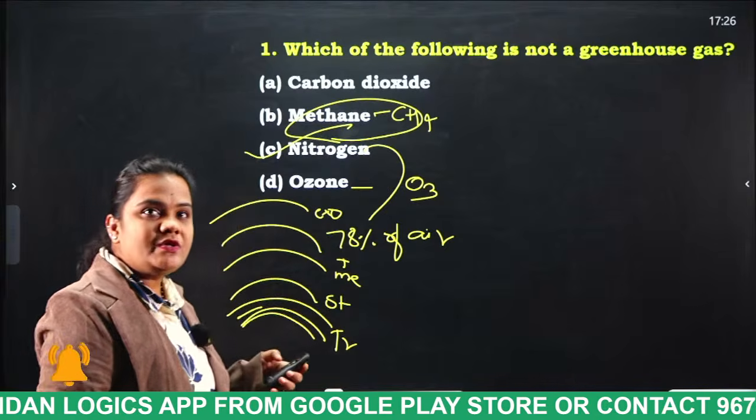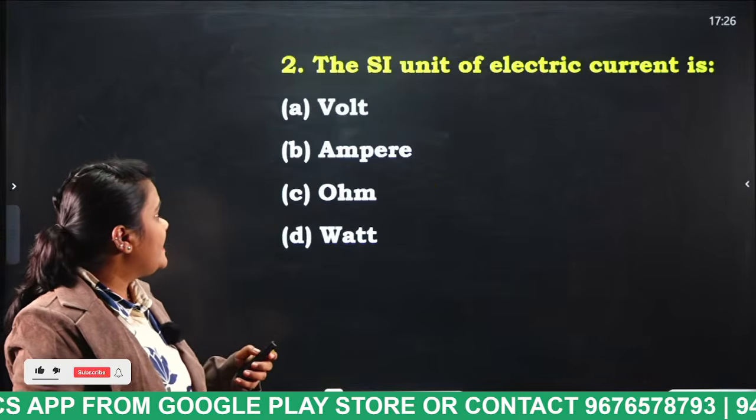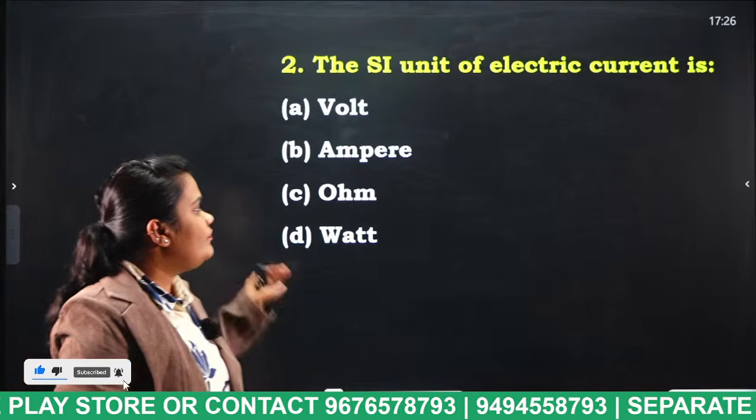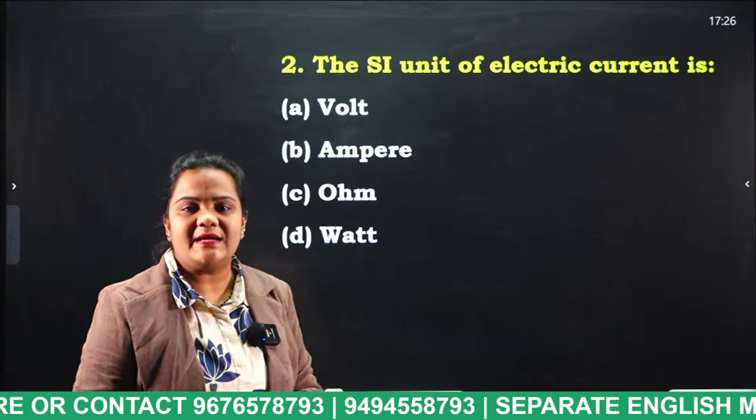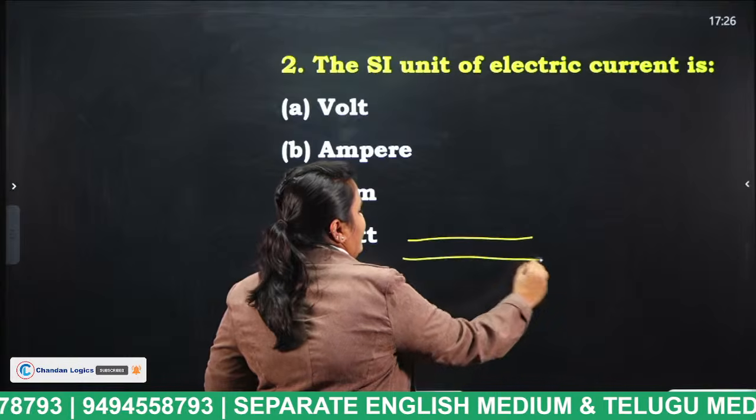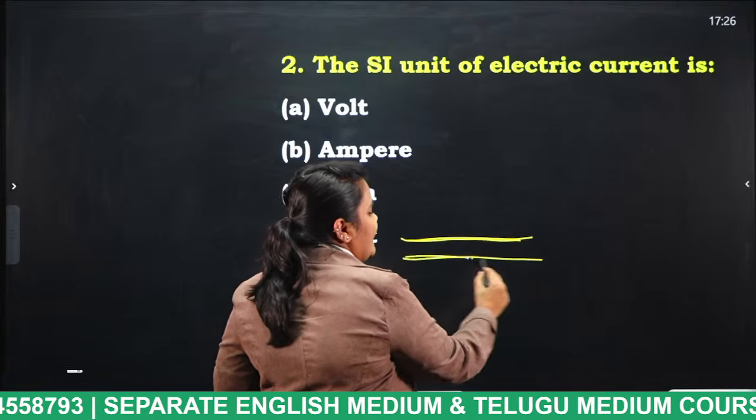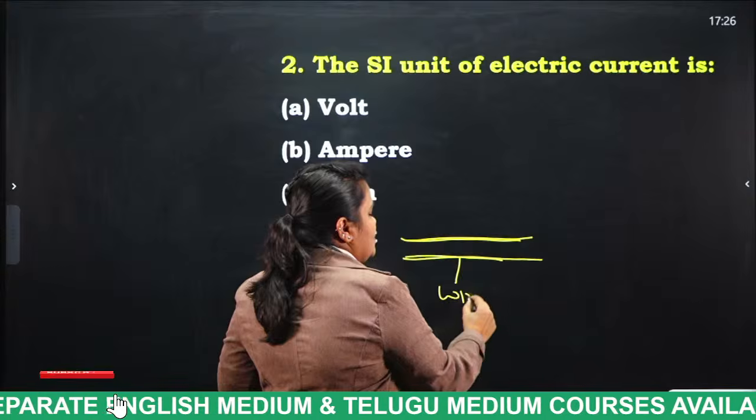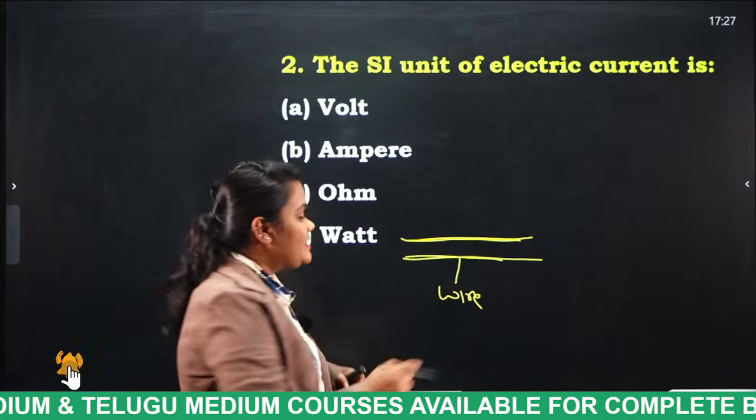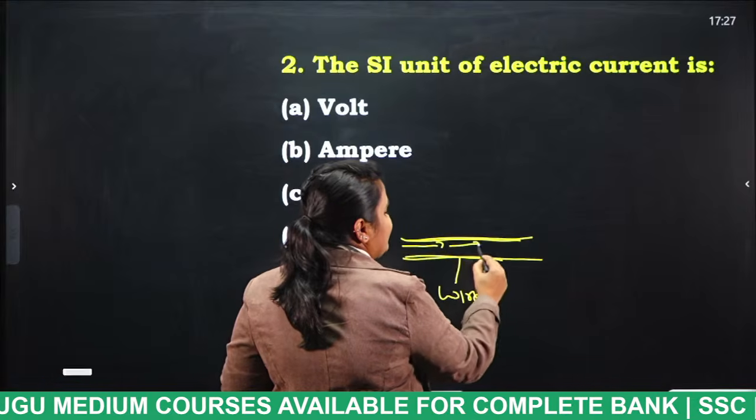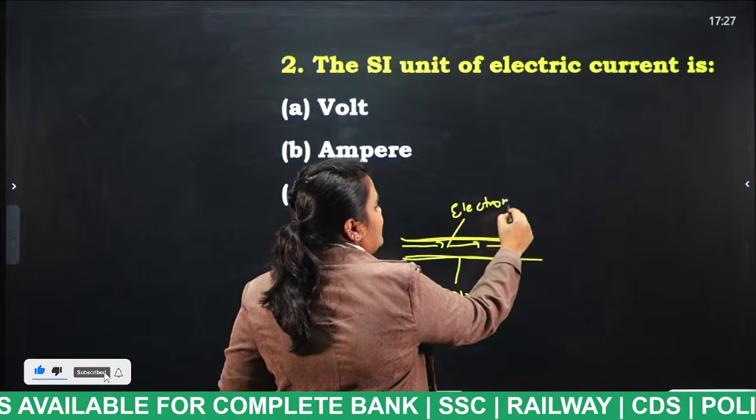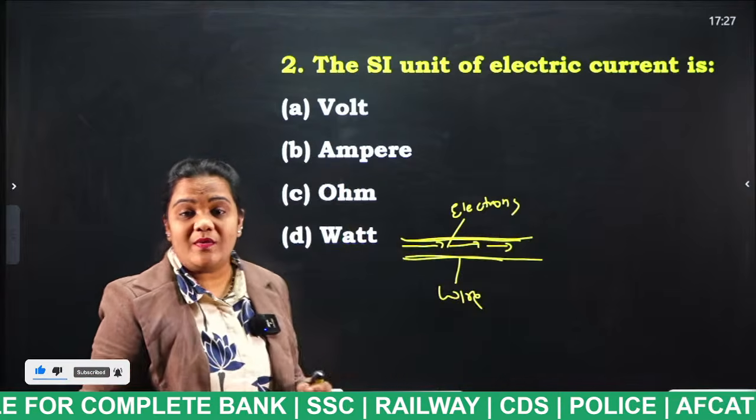Next question. The SI unit of electric charge is volt, ampere, ohm, watt. So what do you mean by electric current, students? Imagine this is a current carrying conductor, for example a wire. What happens in the wire? The flow of charges takes place. Especially, what are these actually? They are electrons.